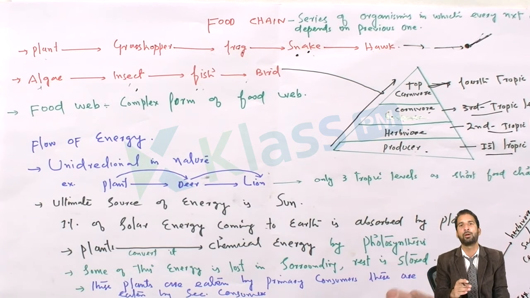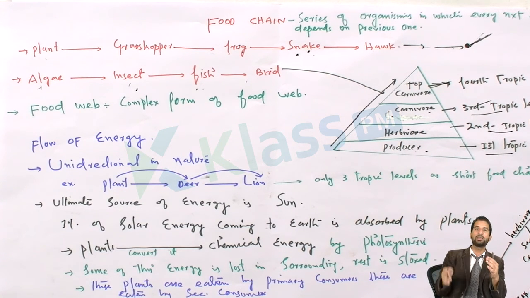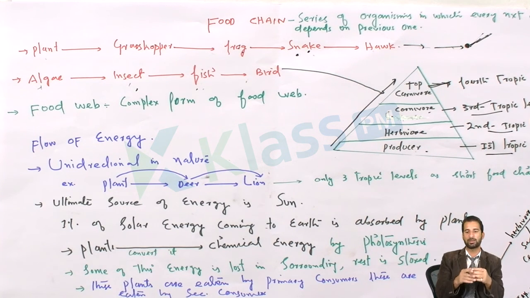What is a food web? A food web is a series of organisms in which an organism can be eaten by more than one other organism in a trophic level. Suppose the primary consumer and the secondary consumer are there. If the frog is the secondary consumer, it is eaten by a tertiary consumer such as a snake.